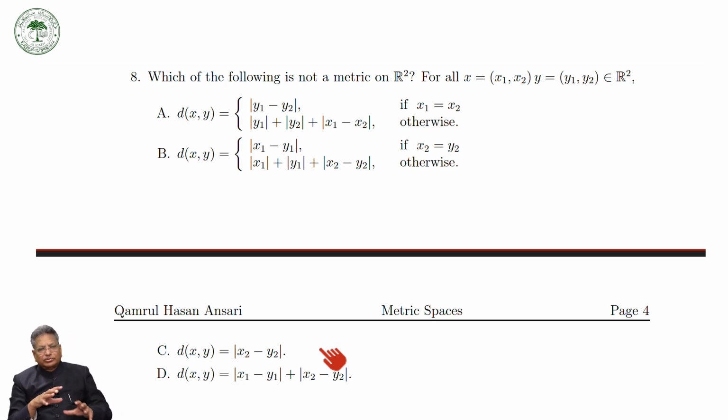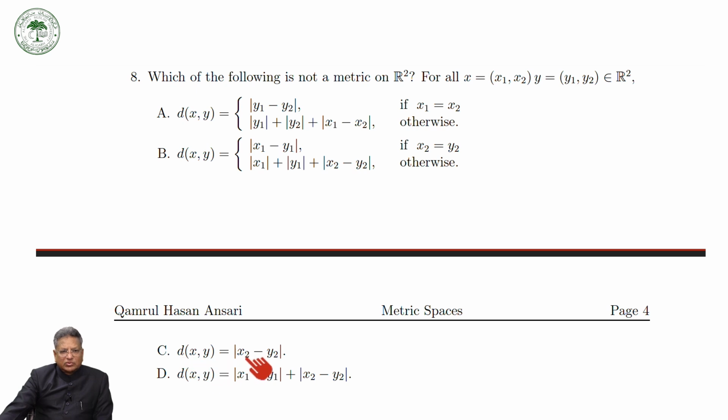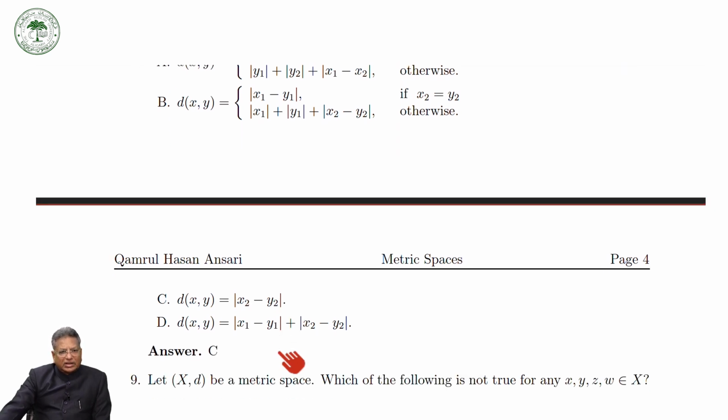So if you have gone through all the lectures which I have presented so far and their exercises, then it would not be difficult for you to give the answer of the MCQs. You can even prepare the MCQs by yourself. As I mentioned, d(x,y) equal to |x2 minus y2| is not a metric. Even then you can write that d(x,y) is equal to |x1 minus y1|, it is also not a metric. So this is not a metric on R2. So this was the answer.